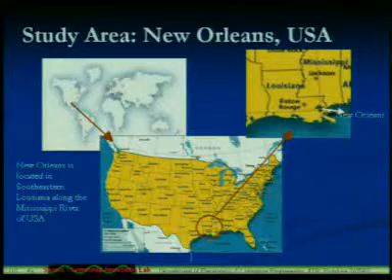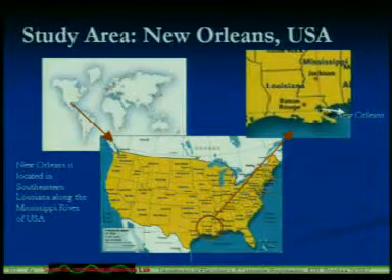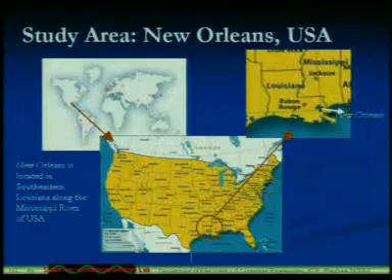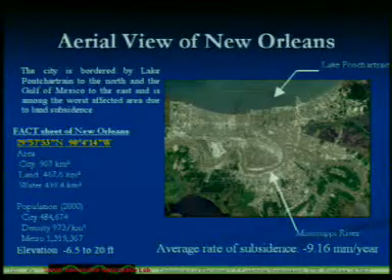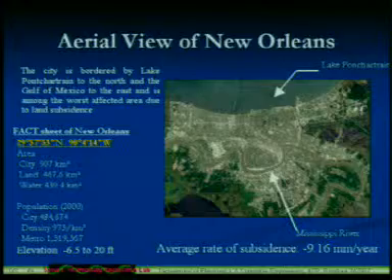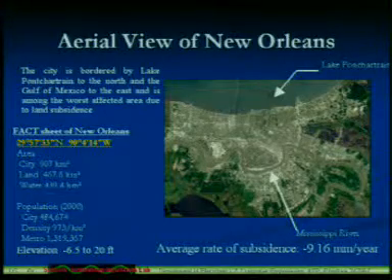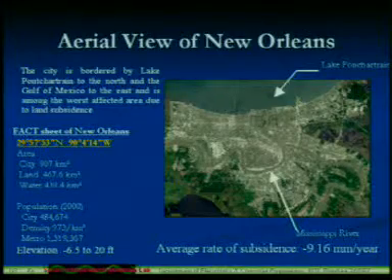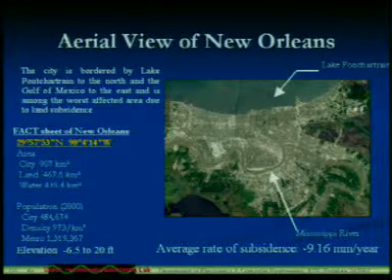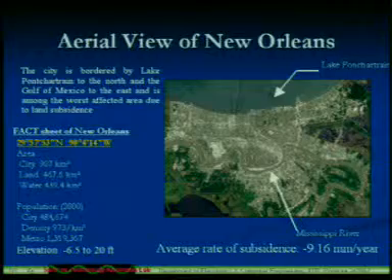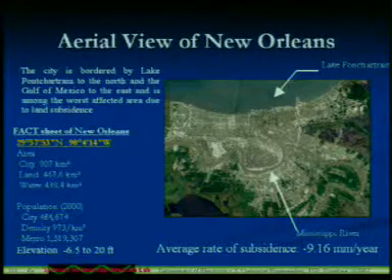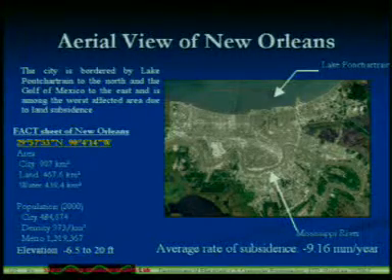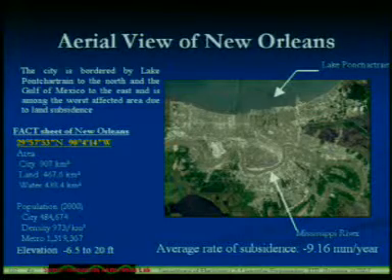This is New Orleans, USA, in southeastern Louisiana, along with the Mississippi River. I will show you some results. This is the aerial image from Google, because I have not gone there, so I have taken this image as a reference. The most important thing: the city is approximately 907 square kilometers, and the average rate of subsidence is minus 9.16 millimeters per year.